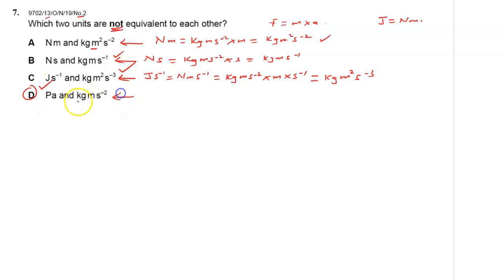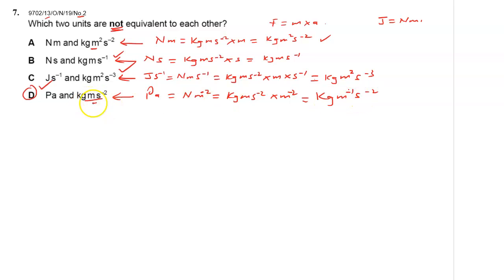Let's confirm that. Pascal and kilogram and that. Pascal is the same as Newton per meter squared. And Newton is kilogram meter per second squared, so Newton per meter squared will be kilogram per meter per second squared.